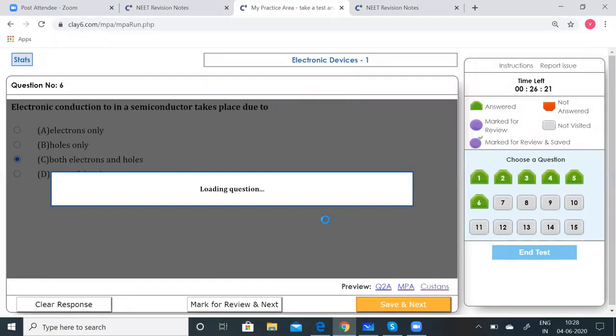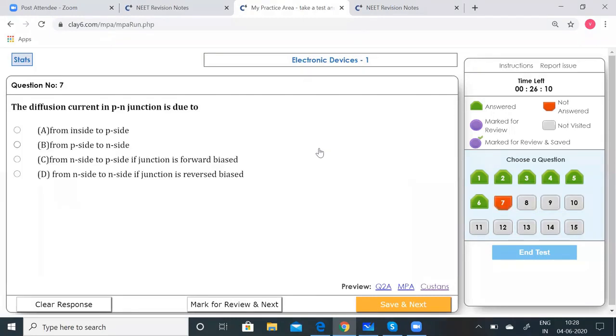And the sixth one. Sixth one. The seventh one now. Yeah, sixth we finished. Seventh one.